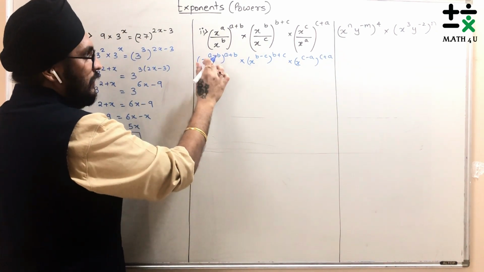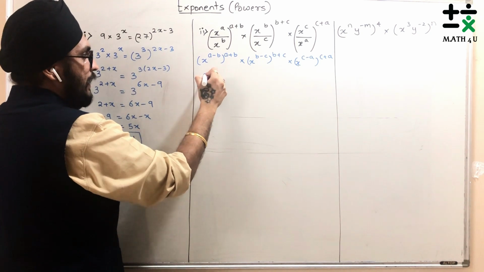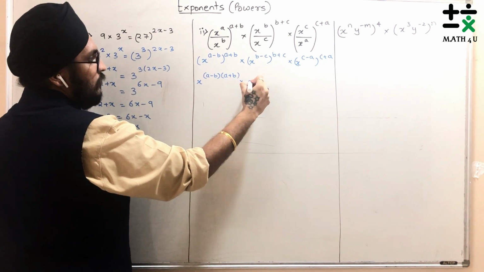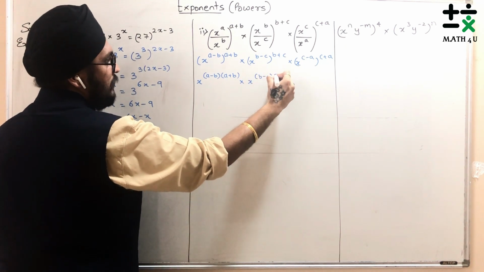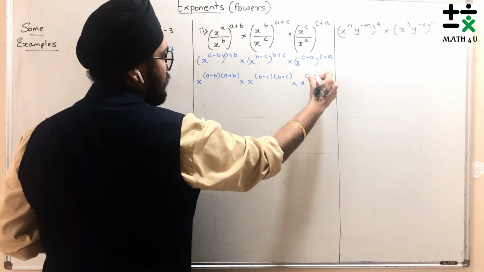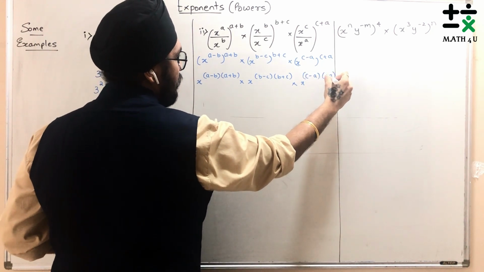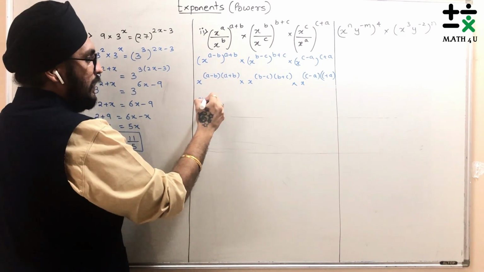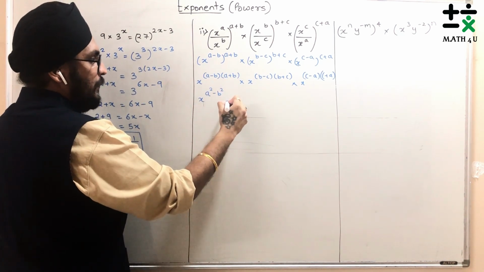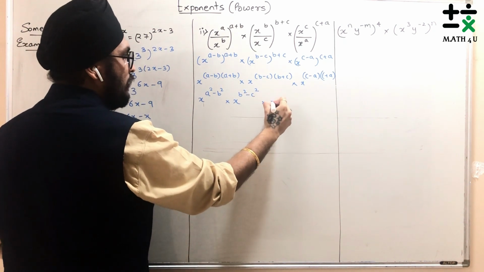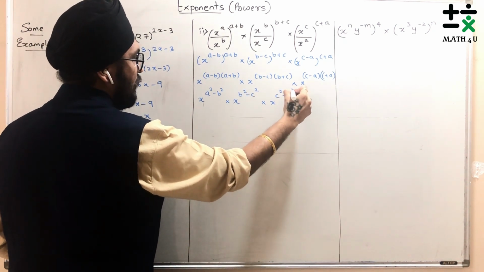This will be x raised to (a minus b)(a plus b), into x raised to (b minus c)(b plus c), into x raised to (c minus a)(c plus a). So this is a square minus b square, into x raised to b square minus c square, into x raised to c square minus a square.